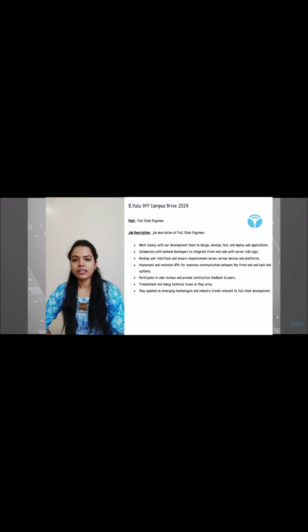Let's see, the qualification required for this post is a bachelor's degree or equivalent in an IT or CSE related discipline. There is only one vacancy available for this post, and the last date for the application is 28 February 2024, and the age limit is between 18 to 26. Stipend will be up to 20,000 per month.